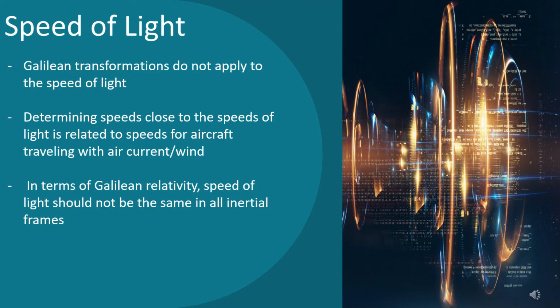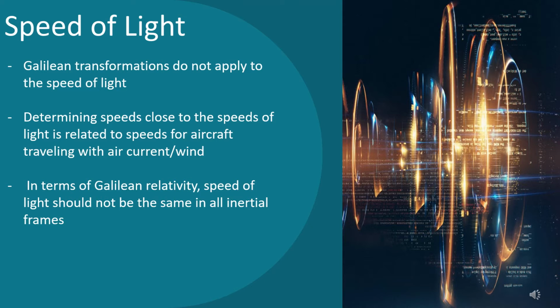Speed of light. First off, Galilean transformations do not apply to the speed of light. Observers fixed on the Earth can take the view that they are stationary and that the absolute ether frame, containing the medium for light propagation, moves past them with speed v.